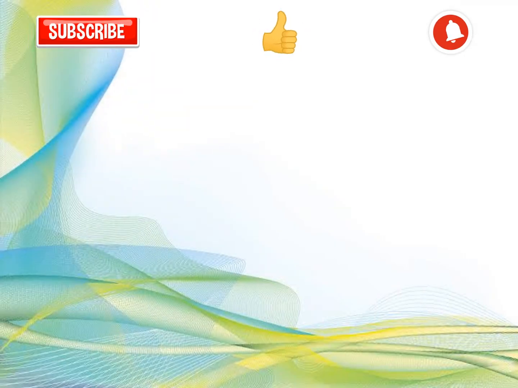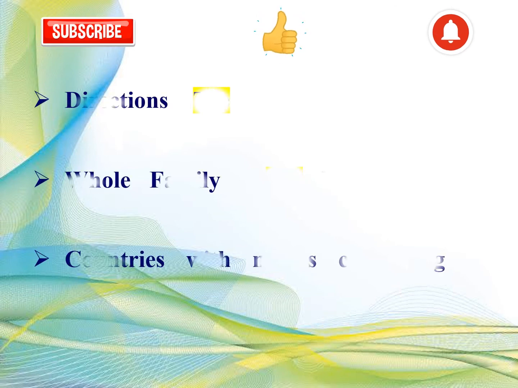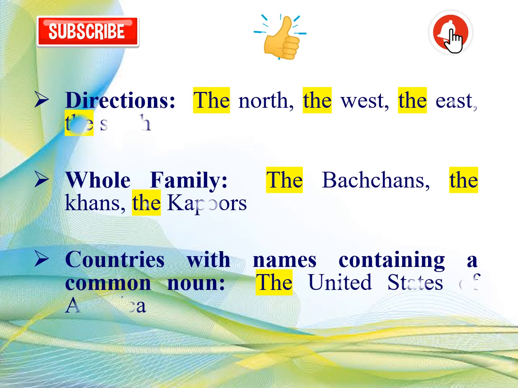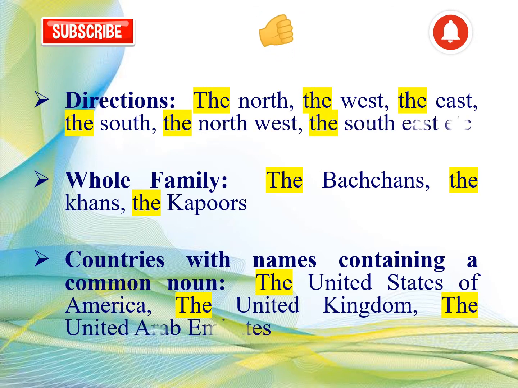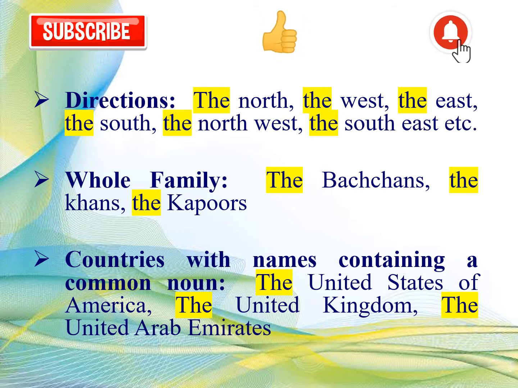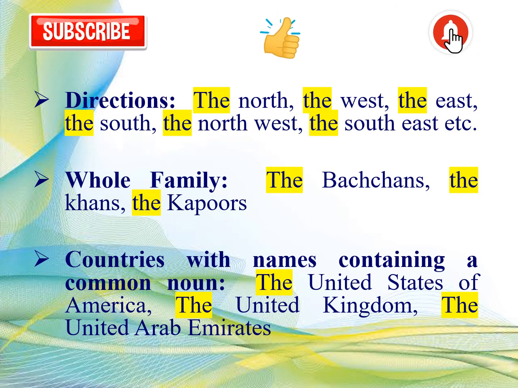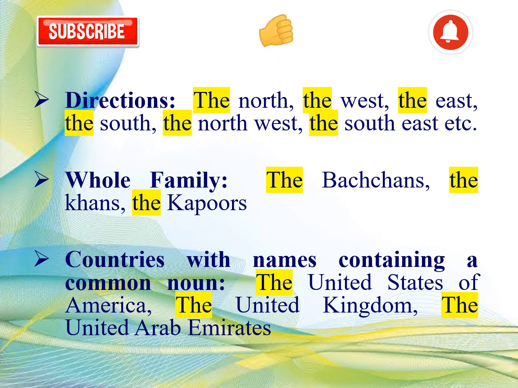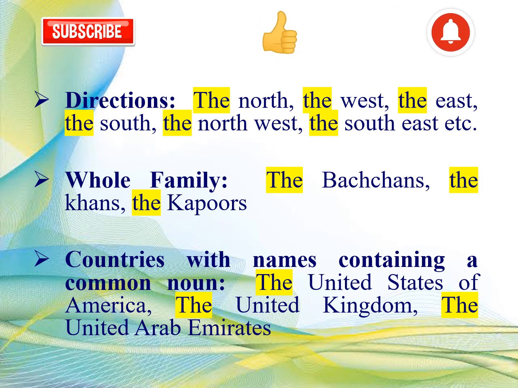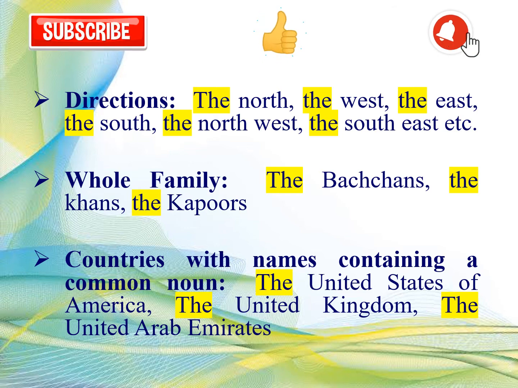We also use the to name directions, for the whole family, and for countries with names containing a common noun. Let's take a few examples. The north, the west, the east, the south, the northwest, the southeast, etc. The Bachchans, the Khans, the Kapoors. The United States of America, the United Kingdom, the United Arab Emirates.